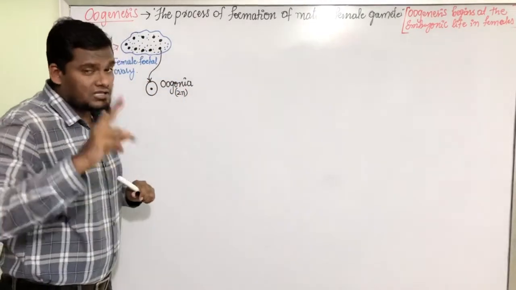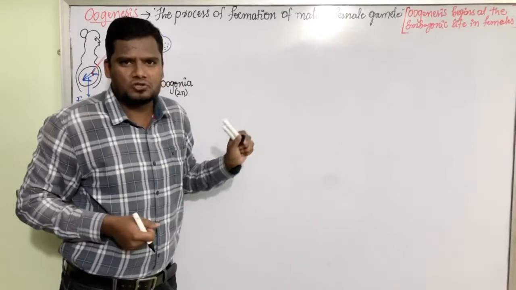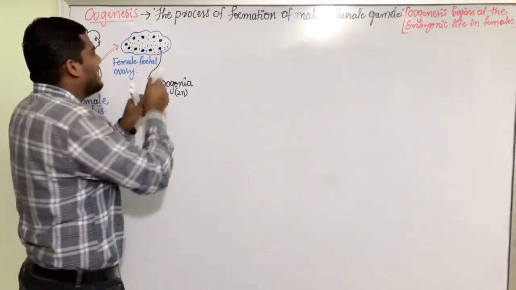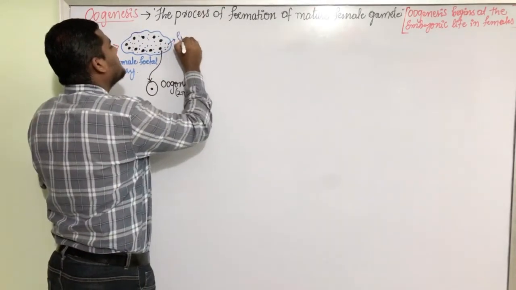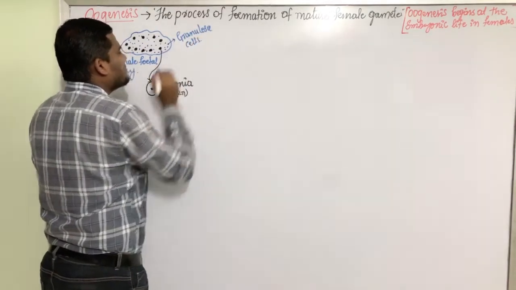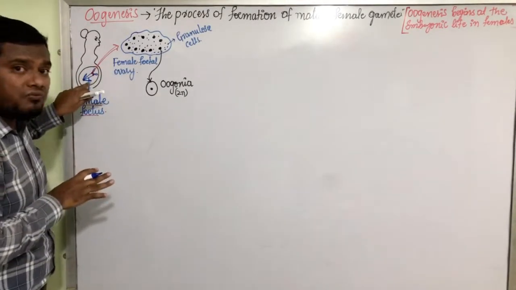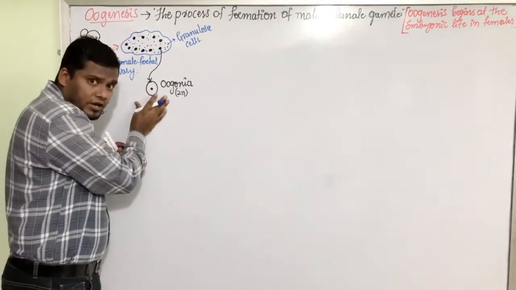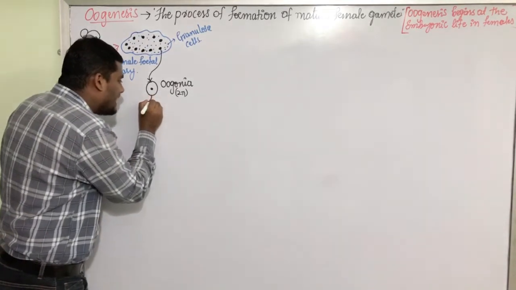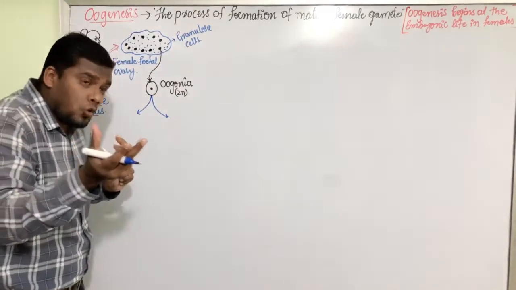Listen very carefully, my dear friends, because this oogenesis is much more complicated than the spermatogenesis process. They are the oogonia cells, and we have one more type of cells. These cells are called granulosa cells. There are two types of cells present in the ovary of this female fetus. Now, this oogonia, listen very carefully, it's very interesting. It undergoes mitosis inside the womb of her mother.